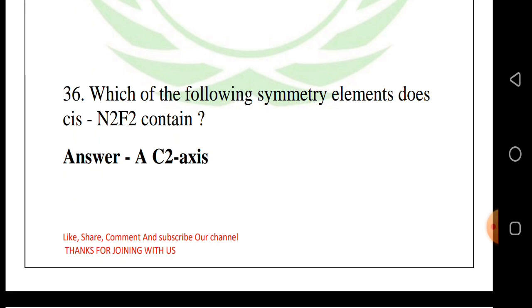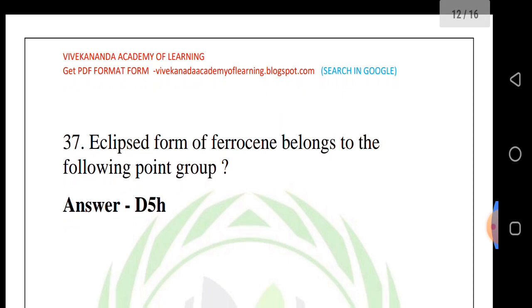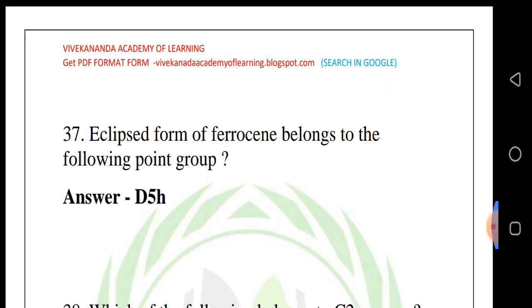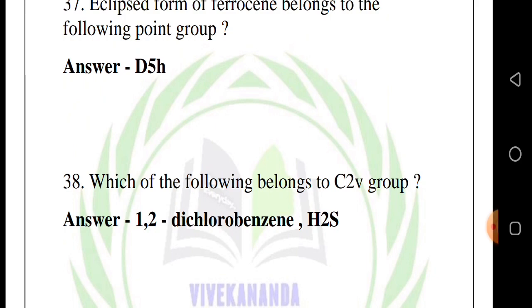Answer: C2 axis. 37th question, the eclipsed form of ferrocene belongs to the following point group. Answer: D5h. 38th question, which of the following belongs to the C2v group?